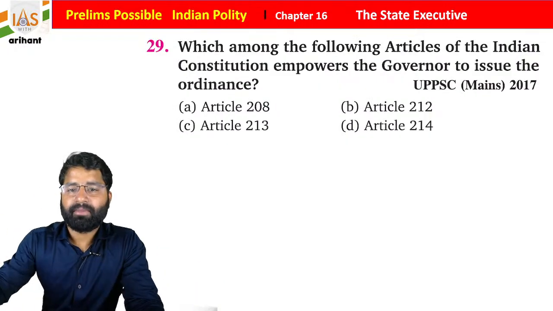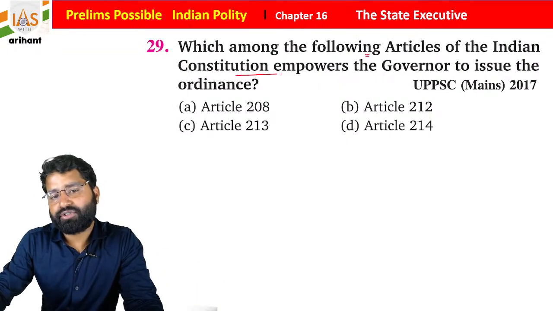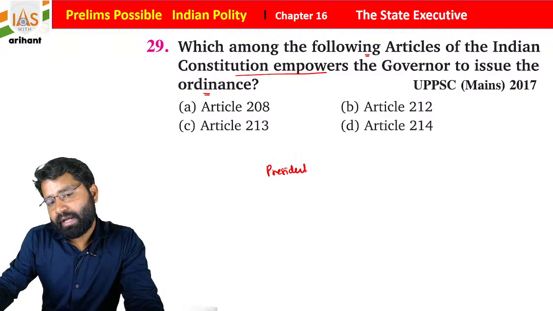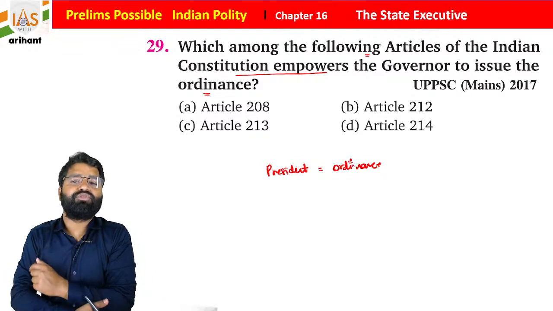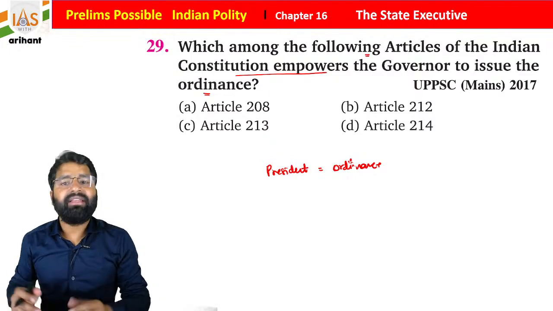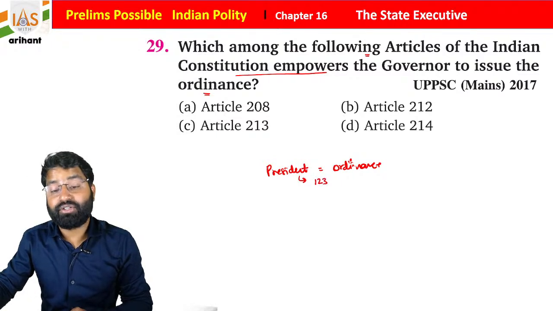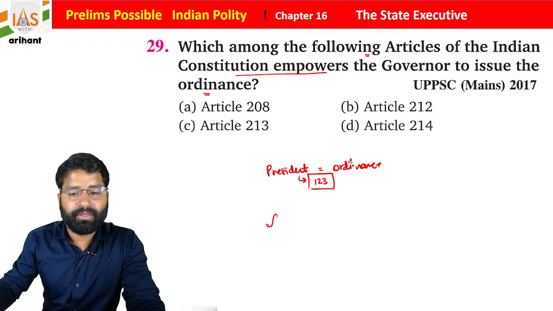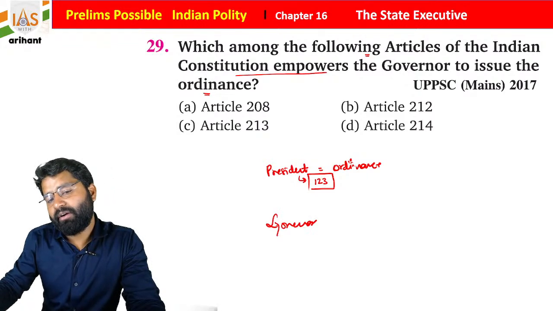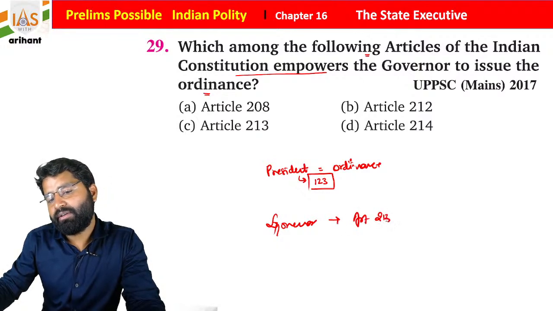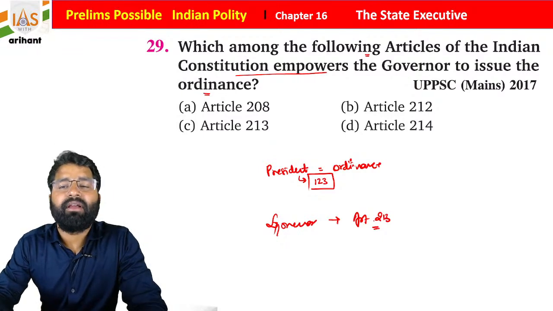Okay everyone. Now, which among the following articles of the Indian Constitution empowers the governor to issue ordinance? We all know, students, the president has power to issue ordinance. The ordinance is issued when, let's suppose, Lok Sabha and Rajya Sabha are not in session and any urgent law is required. So he has power to issue ordinance under Article 123. In the same format, students, the governor of a state also has power under Article 213 of the Indian Constitution for the ordinance.